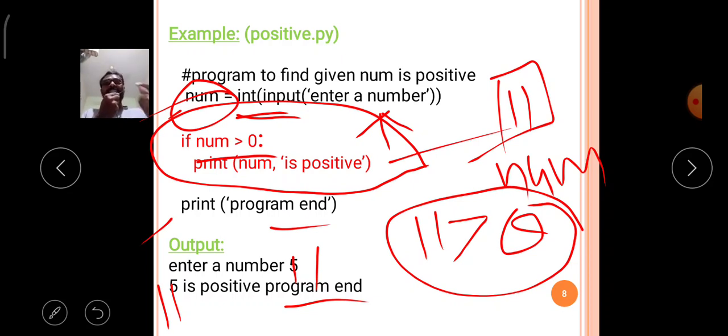So like that, the if condition is executed in the Python language depending upon the truth value of the given condition. If the given condition is true, the following statements are executed. If the given condition is false, the following statements are omitted in the execution.